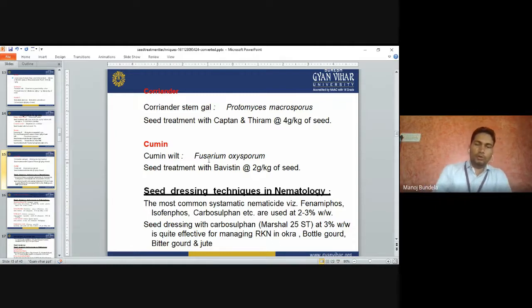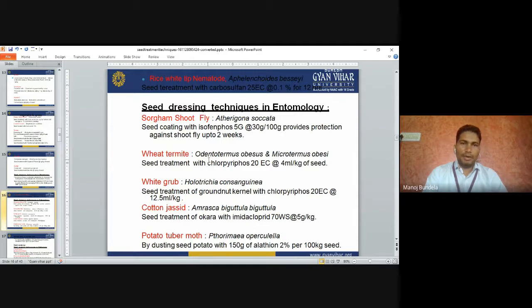So root knot nematode in okra, bottle gourd and bitter gourd is controlled by carbosulfan Marshal 25 ST. Rice white-tip nematode: the seed treatment with carbosulfan 25 EC, 0.1% for 12 hours. So rice white-tip we can control by seed treatment with carbosulfan 25 EC, 0.1% for 12 hours.